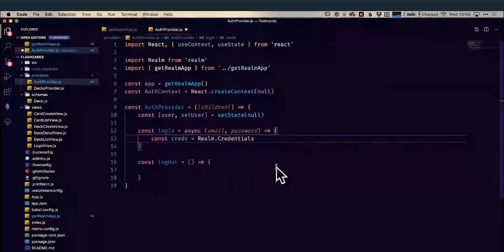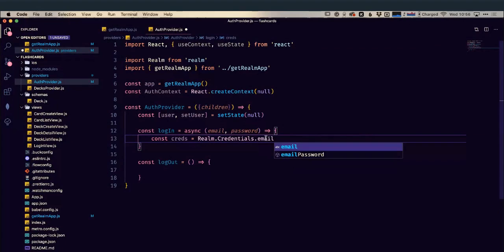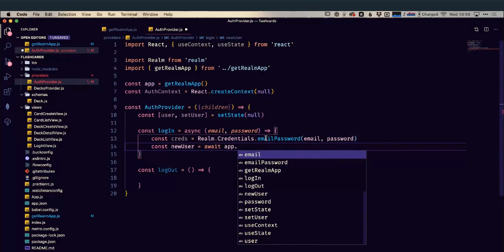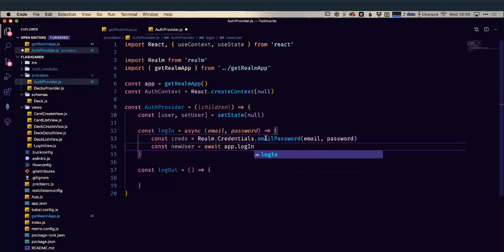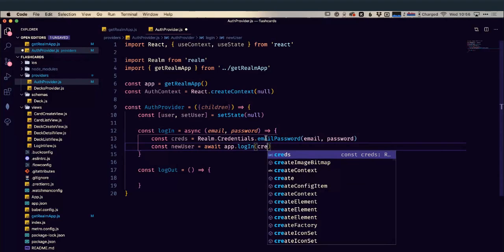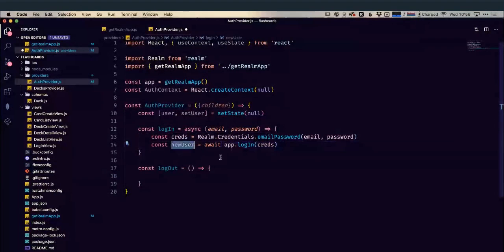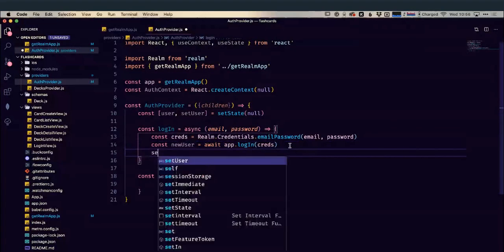So I'm going to define a new credentials object, which is going to be an email password credentials object, which is going to take the email and password. Okay, so we have our credentials object. Let's pass this now to, we're going to create a new user, and that new user is going to use our Realm app that we've created, and it's going to call the login function with the credentials that we presented above here. So should this succeed, then our new user is going to be a reference to our authenticated user. So let's set that user to new user.